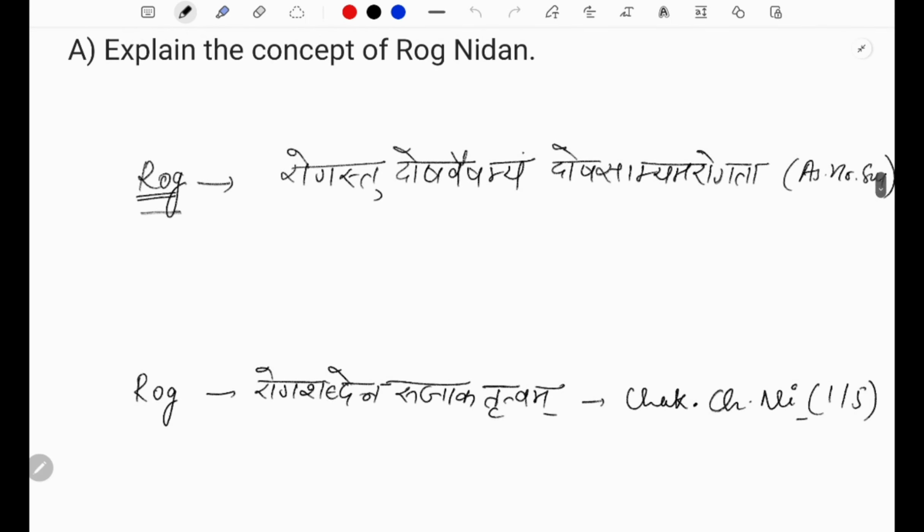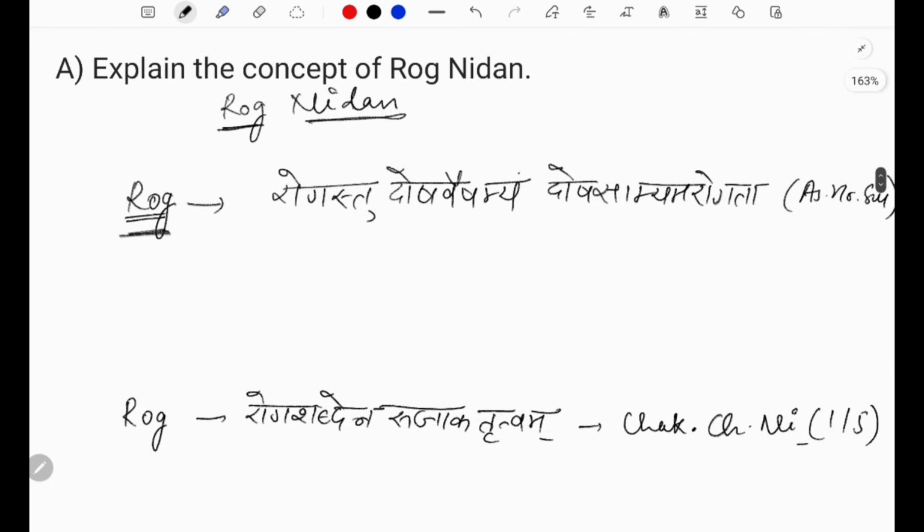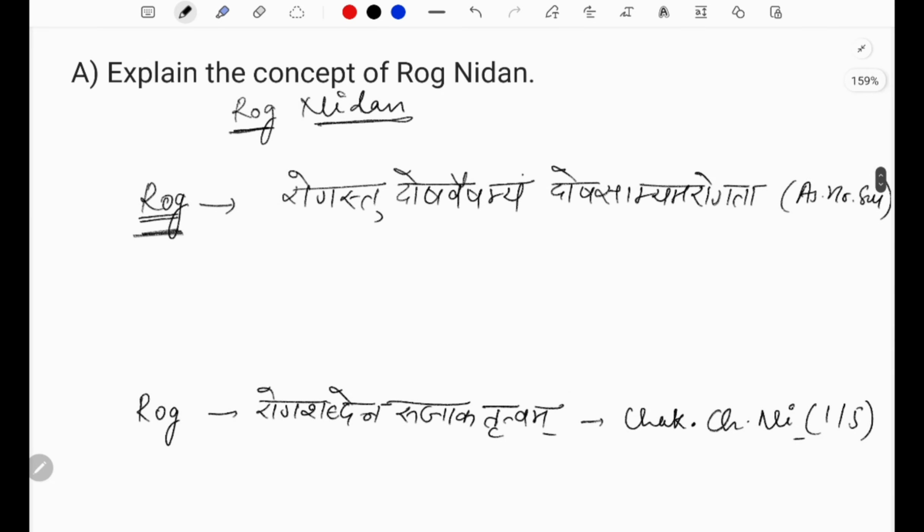What is Rog? Rog Nidan is made up of two words, Rog and Nidan. The very first word is Rog. What exactly Rog is? In the first chapter of Ashtang Hridaya Sutra Sthan, we have learned this shloka, Rogastu dosh vaishamyam, dosh samyam arogata.